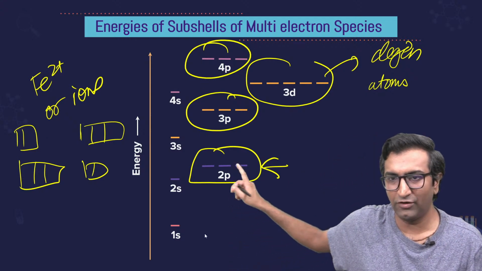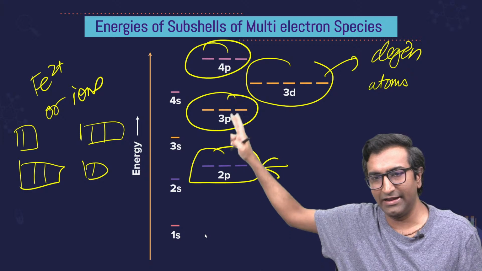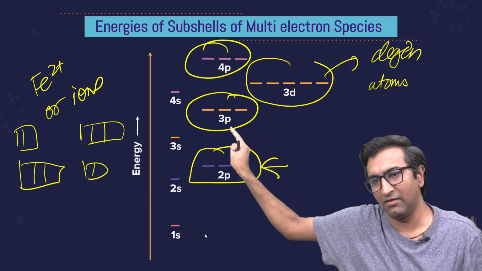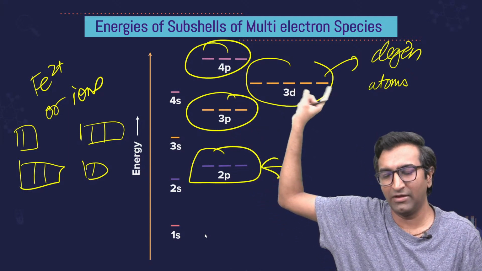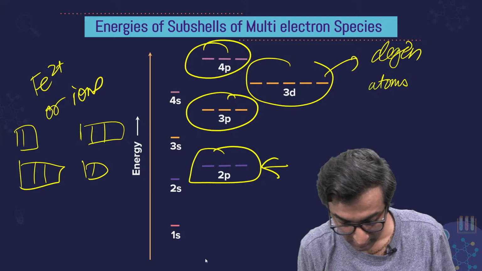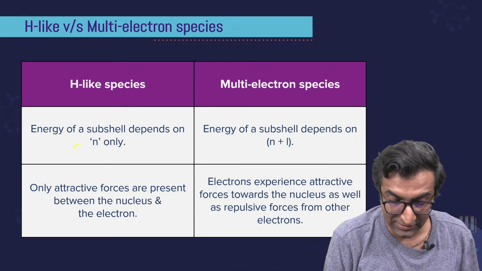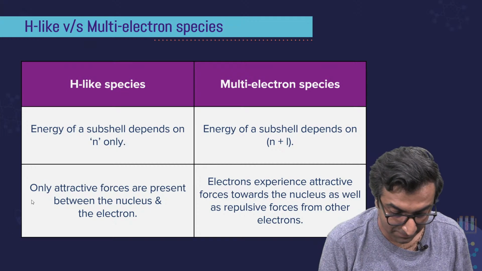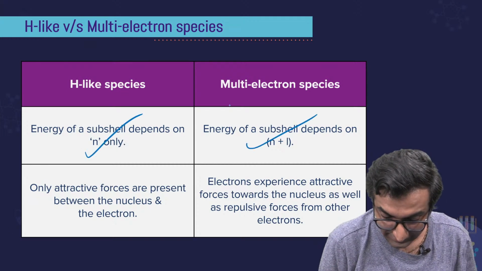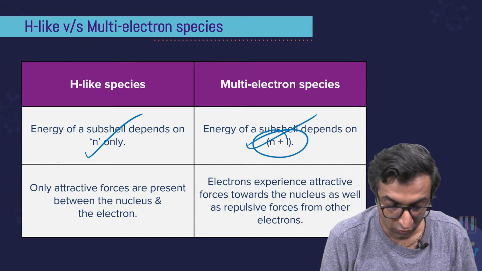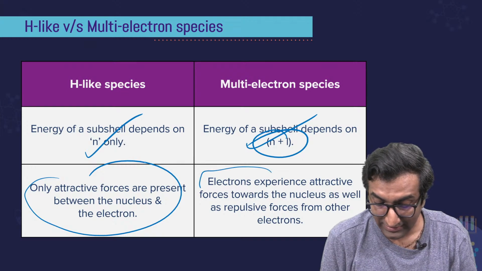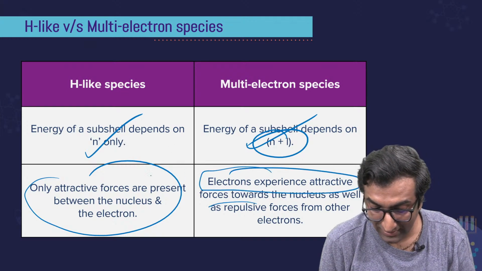Degenerate, for our level, they are degenerate like this. Okay, P separately, they are all the same: Px, Py, Pz, dx, dy, dx square, dy square and dz square. All right, quick comparison. In H-like species the energy of a subshell depends only on n. Energy of a subshell depends on n plus L for multi-electron species. Here only attractive forces are present. Here, electrons experience attractive as well as repulsive forces.